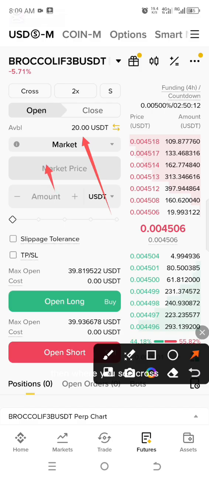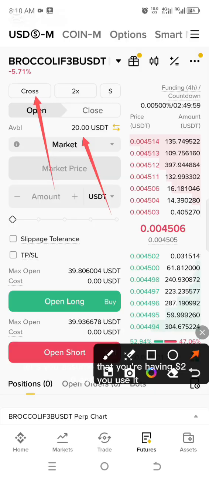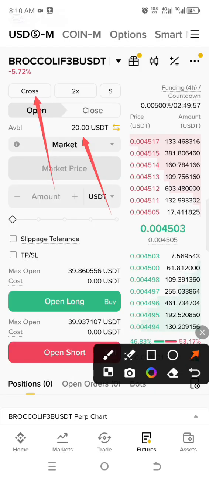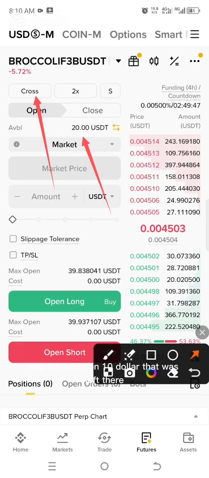Where you see cross, it means that you are using all your money for trading. Let's assume that you open a trade in cross margin, you have 20 USDT and you used 10 USDT. In case of liquidation, they will take all of your money, or in case the trade goes against you, they will touch the $10 that was left there.